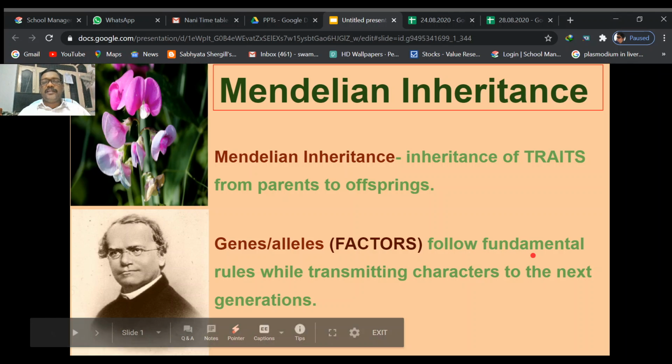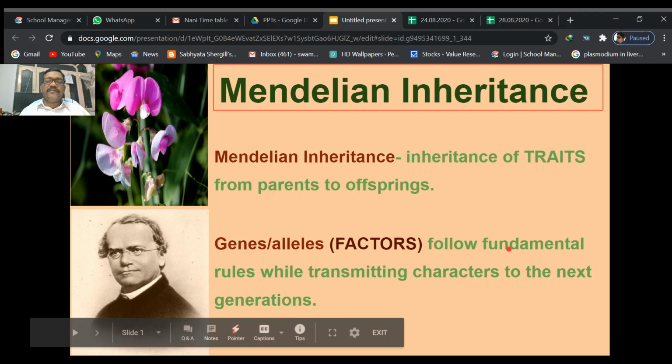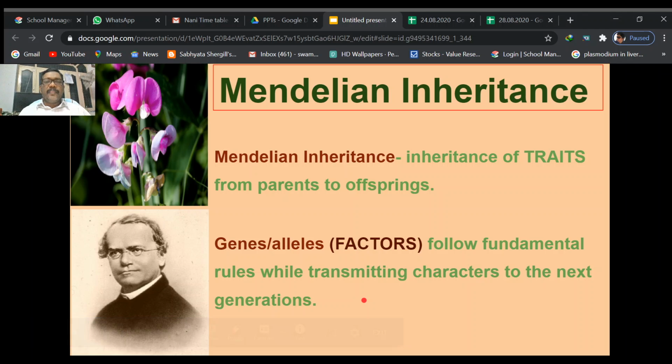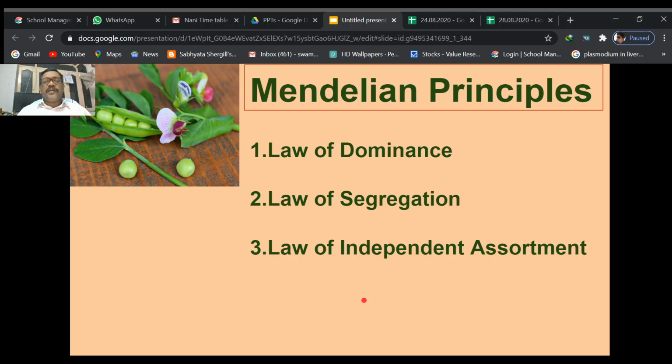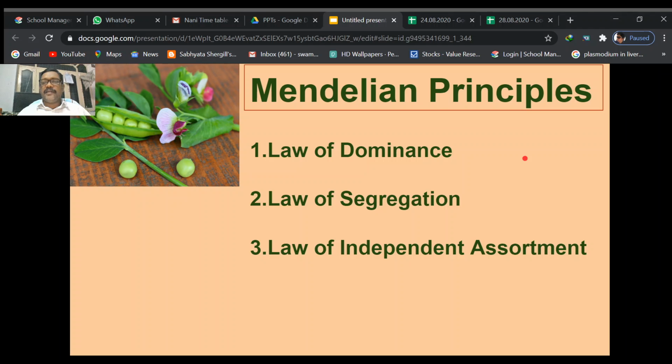What are the fundamental rules proposed by Gregor John Mendel? Those are the principles: law of dominance, law of segregation, and law of independent assortment, which we are going to discuss in this video lesson. They follow fundamental rules while transmitting characters to the next generations. So this is the main topic. What are the three principles? What are the main key points in Mendelian inheritance? Those are the Mendelian principles: one is the law of dominance, the law of segregation, and another one is the law of independent assortment.